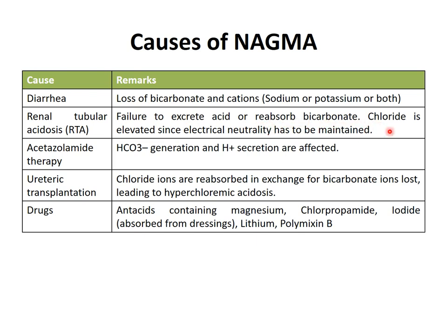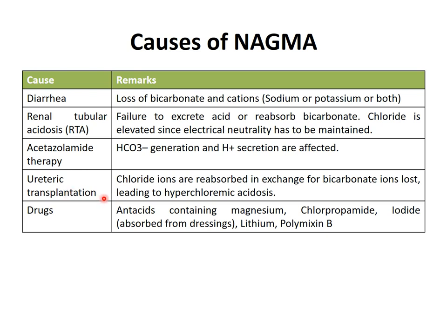So chloride level is increased in the blood to maintain electrical neutrality, because bicarbonate is not reabsorbed and H plus is not excreted. So whatever bicarbonate is present is utilized to neutralize these acids. So to maintain electrical neutrality, chloride is retained. In acetazolamide therapy, bicarbonate generation and H plus secretion are affected, which we have seen in the renal regulatory mechanism.